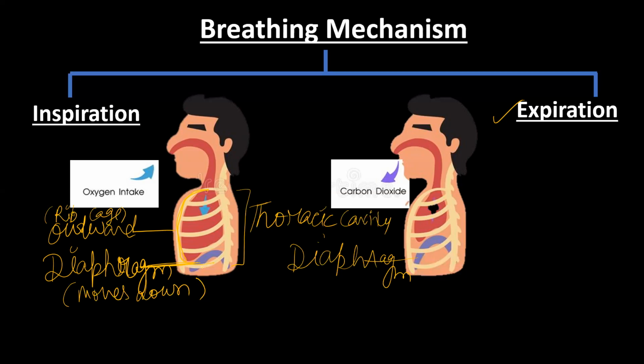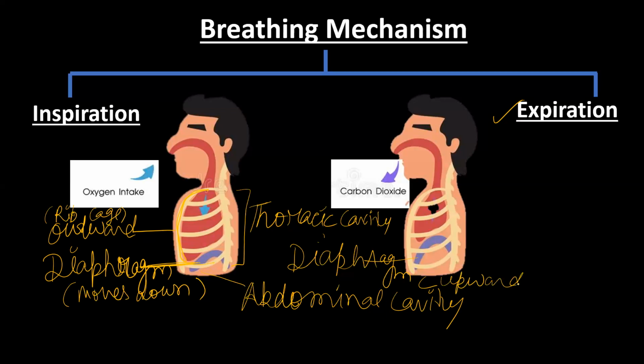Below the diaphragm is the abdominal cavity. Both cavities are separated by the diaphragm. So the diaphragm moves upward and the rib cage moves inward.